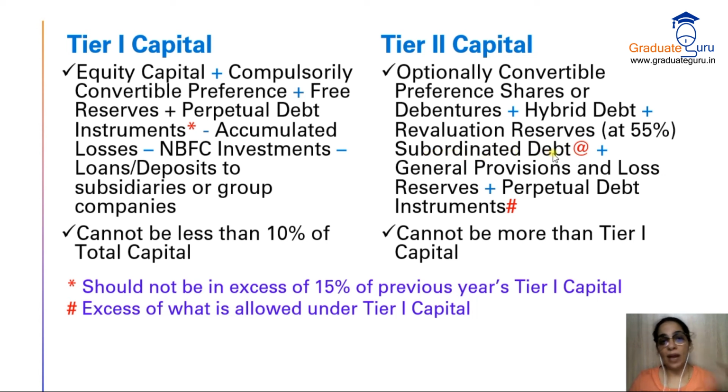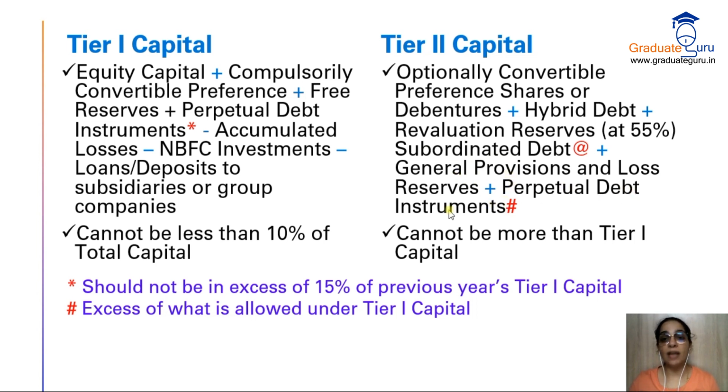Subordinated debt has a full explanation which we'll be doing a little later, maybe in the next session. So we will take subordinated debt also here in tier 2 capital; what it is, we'll understand a little later. Plus general provisions and loss reserves. Sometimes you create a provision for say bad debts, or some future loss, maybe you are going to pay some compensation to workmen or something, and you have created a provision for that. Such reserves and provisions will come here in tier 2. They are not free reserves, so they will not come in tier 1 but they will come in tier 2.